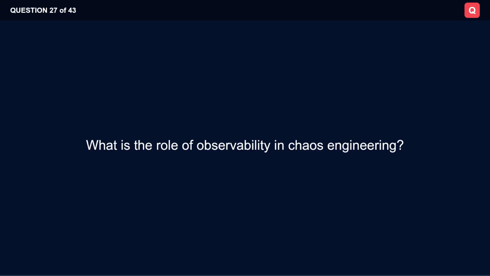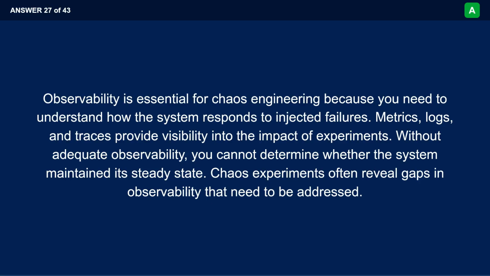What is the role of observability in chaos engineering? Observability is essential for chaos engineering because you need to understand how the system responds to injected failures. Metrics, logs, and traces provide visibility into the impact of experiments. Without adequate observability, you cannot determine whether the system maintained its steady state. Chaos experiments often reveal gaps in observability that need to be addressed.